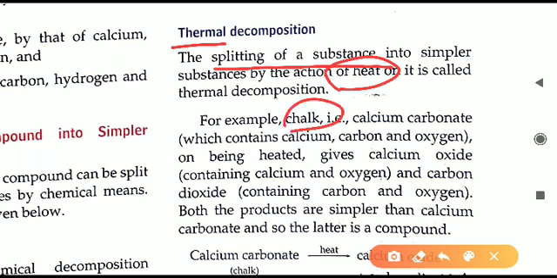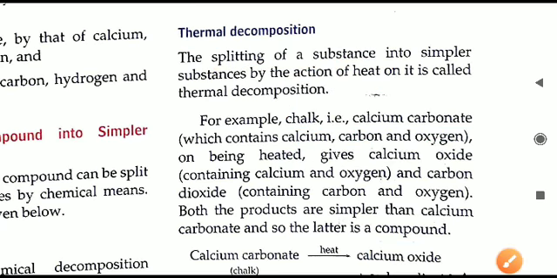For example, chalk. The chalk we use in the classrooms is calcium carbonate. Its chemical name is calcium carbonate. It is made up of three substances: calcium, carbon and oxygen. If we take some chalk and heat it, that is calcium carbonate, it will break down into smaller elements, that is calcium, carbon and oxygen. Here the equation is given.